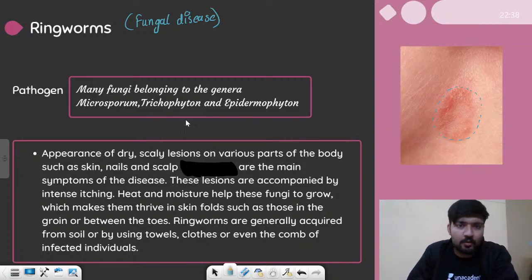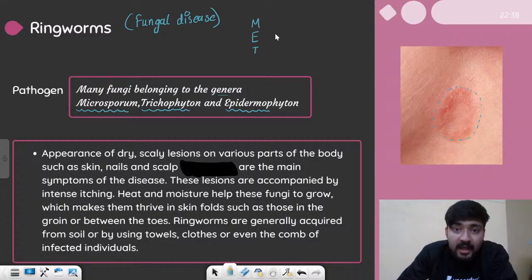So many fungi cause this, and they mainly belong to the genera of Microsporum, Trichophyton and Epidermophyton. So you can remember it by MET, M-E-T, right? Microsporum, Epidermophyton and Trichophyton.